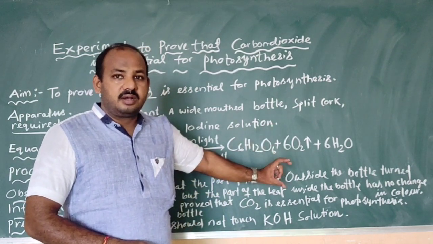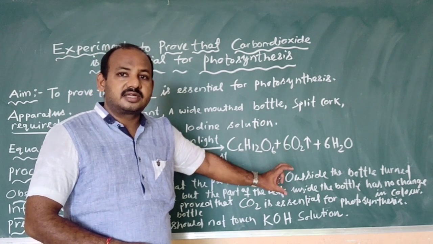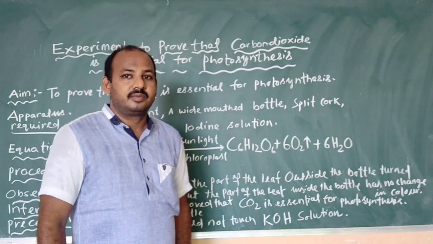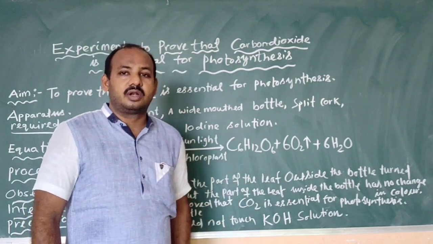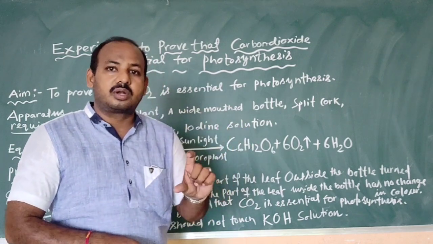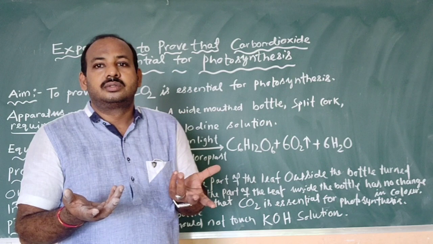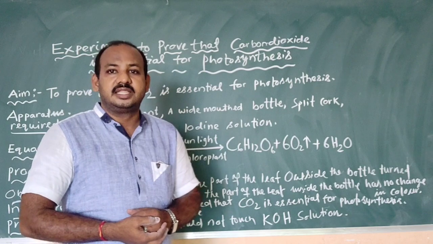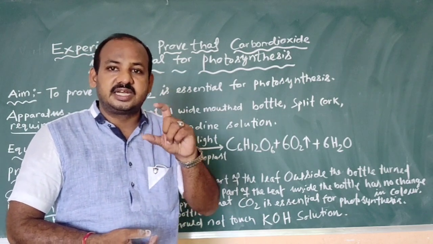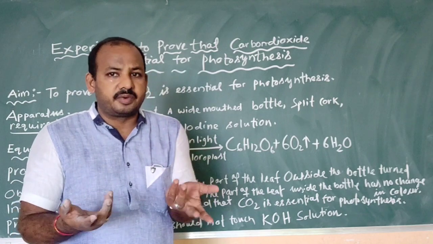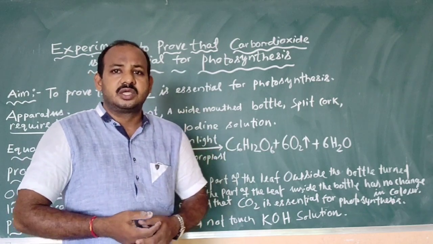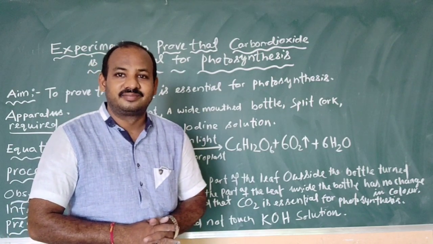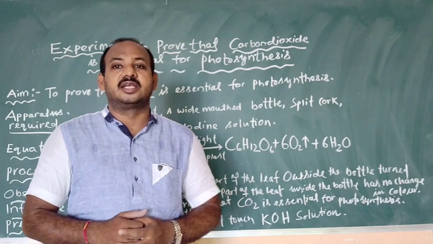So inside the wide mouth bottle, all the factors essential for photosynthesis are present except carbon dioxide. And because there is no carbon dioxide inside the bottle, the leaf inside the bottle has not turned blue-black, which is the index for photosynthesis. Starch is not present in the part of the leaf inside the bottle. Because starch is not present, and starch is the index of photosynthesis, photosynthesis also doesn't take place. Did you understand, children? Here in this experiment, we have to take a precaution.